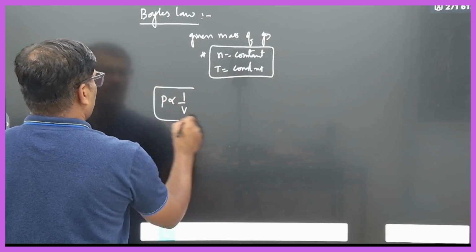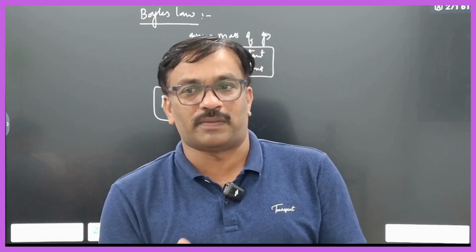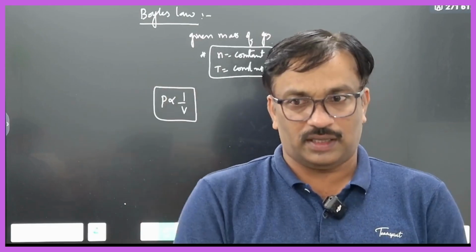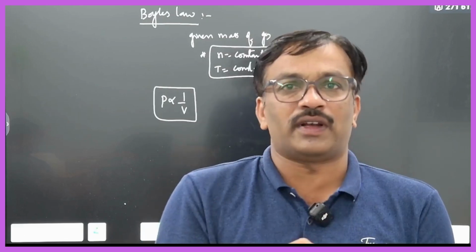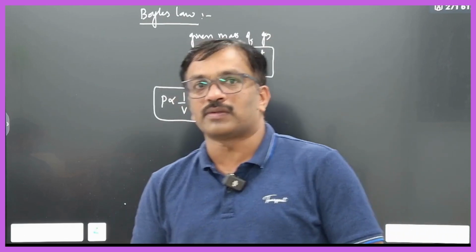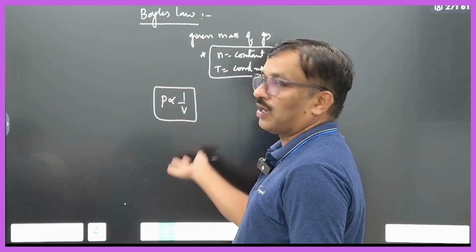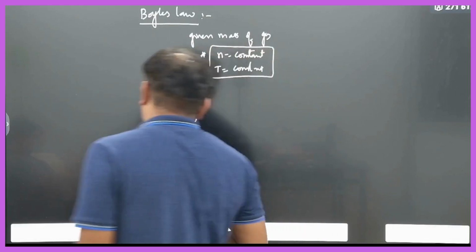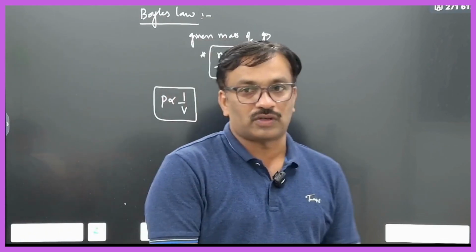That means if you compress the gas, what will happen now? Compressing the gas means you are exerting pressure. So when you exert pressure, the volume will decrease, obviously. The volume will become smaller. Therefore, we can compress the gas. So pressure increases, volume decreases. Therefore, pressure decreases, volume increases. But the number of moles of the gas should be constant.